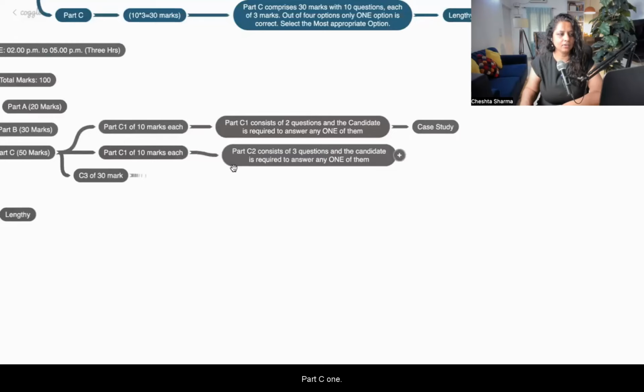Part C2 consists of 3 questions, and the candidate is required to answer one of them. So C2 again has a choice, between 3 questions.